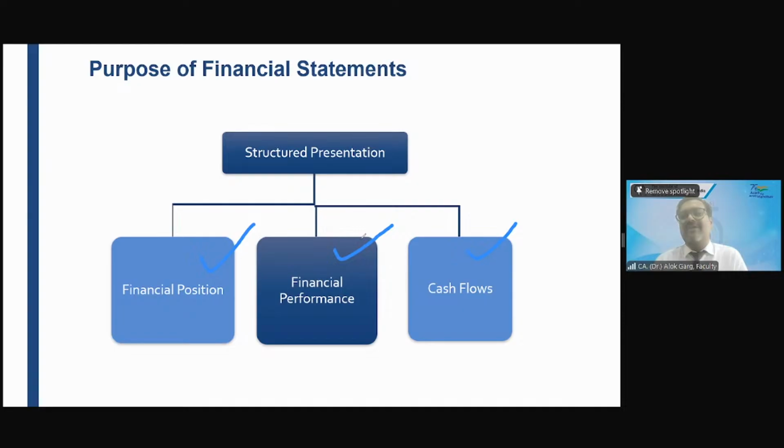NFRA told that the company has used the title as cash flow statement. For cash flow, the company has used the title cash flow statement. It has to be a statement of cash flows, right? Ind AS 7 is a statement of cash flows. It says that a statement of cash flows. Okay.